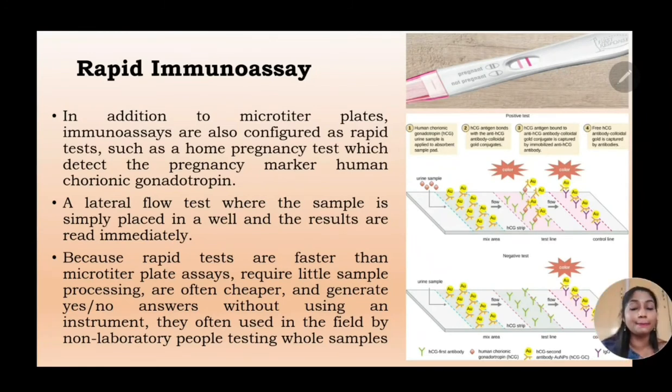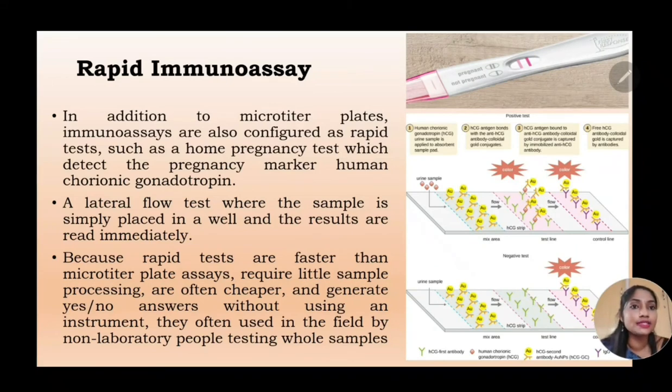Now, the best application of immunoassay is the rapid immunoassay. The rapid stands for the time taken to get the result of the assay. The best example for rapid immunoassay is pregnancy detection at home. Most of you would have seen this pregnancy detection kit, which can be used by females to detect whether they are pregnant or not. Here the assay is not done in any sort of microtiter plate, and it is called rapid because of the instant result it gives.